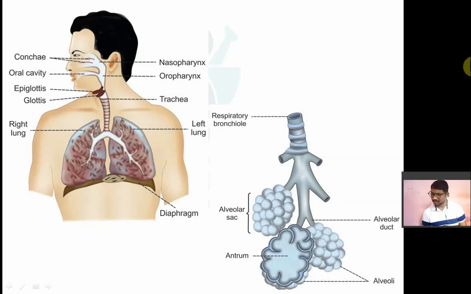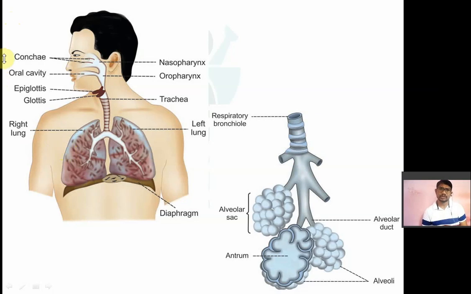Now this respiratory system has different organs. Remember here one thing: what is meant by external respiration and what is meant by internal respiration. I will explain that again in the next slide. Now first focus on what the different organs of the respiratory system are.